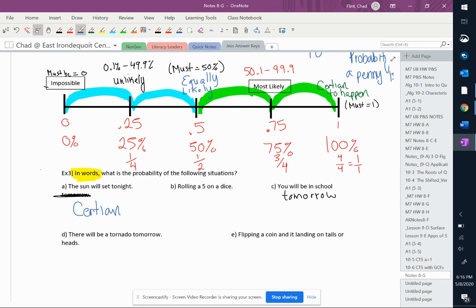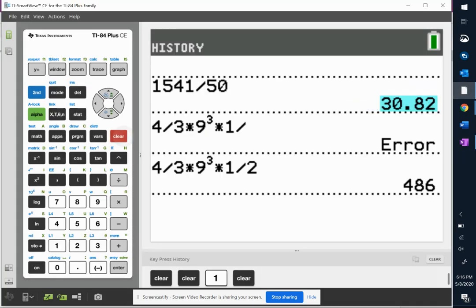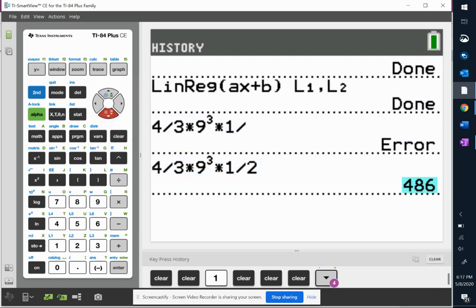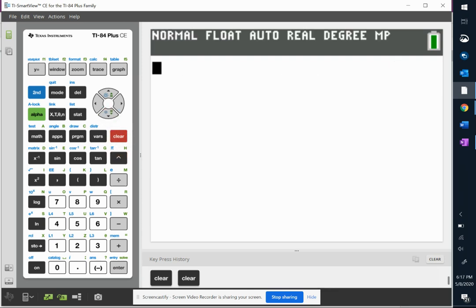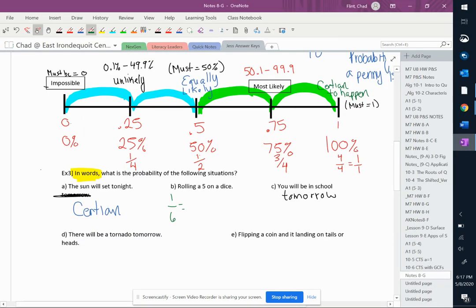Rolling a 5 on a dice, part B. Well, rolling a 5 on a dice would get me the fraction 1 out of 6, which, if I go to my handy dandy calculator because I like decimals better than fractions, 1/6 is really the decimal approximately 0.17.